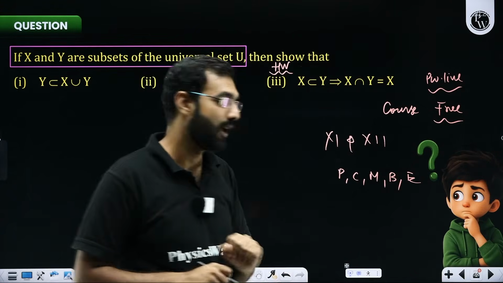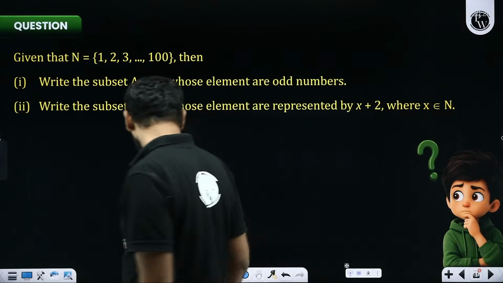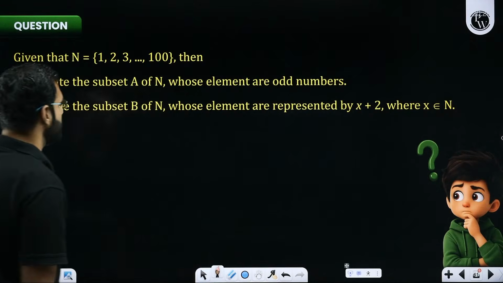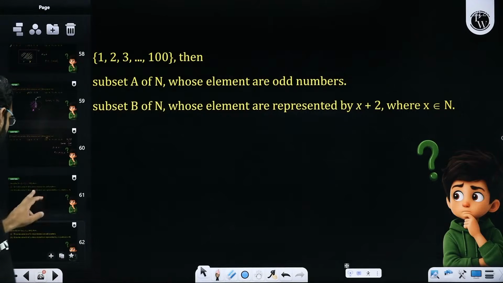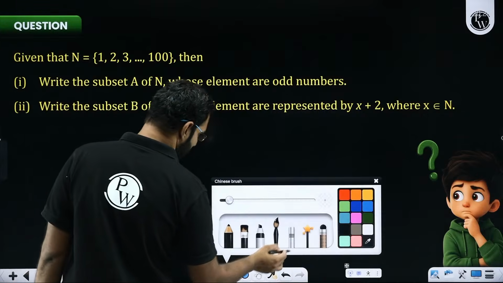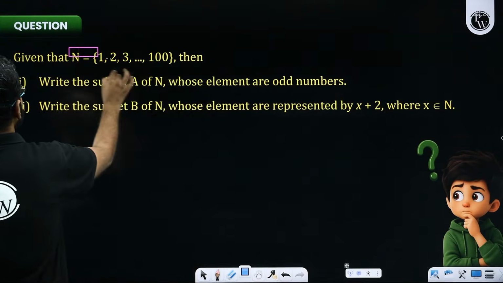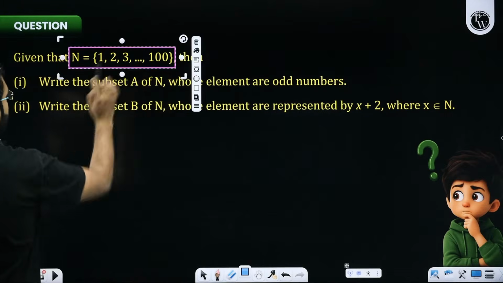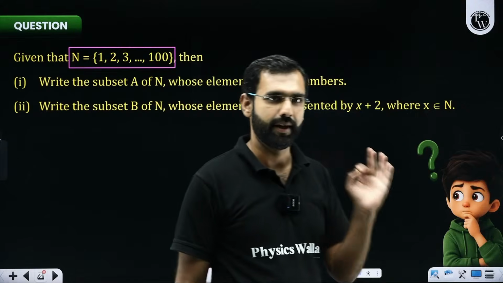Shall I move ahead from here, all the participants? Shall we try a few more questions? Here we have another set of questions. 2 questions we have. Let's solve them one after another. So the first question, please pay attention, everyone. The first question says that N is a set of natural numbers, but restricted till 100. So 1 to 100, these are the 100 natural numbers given in set N.